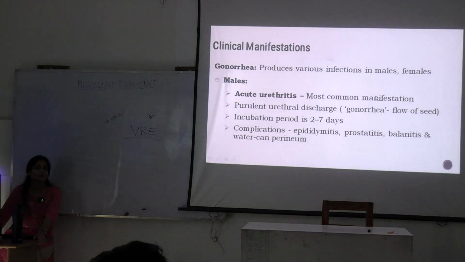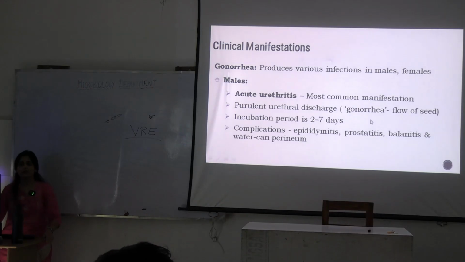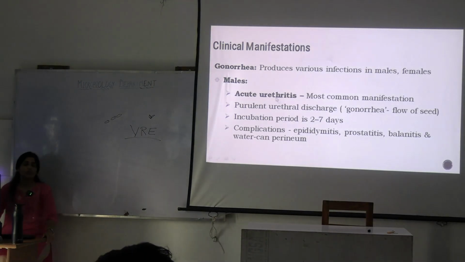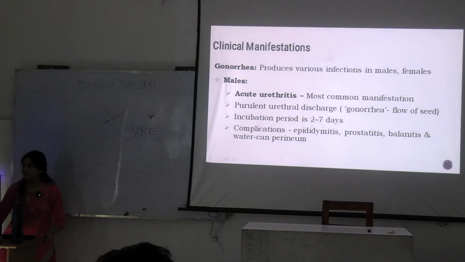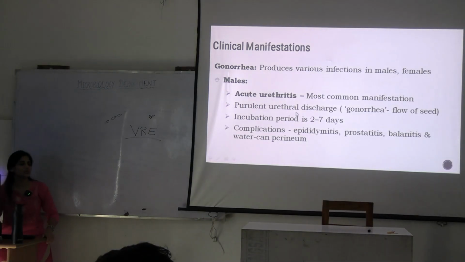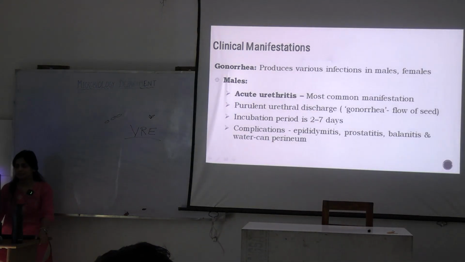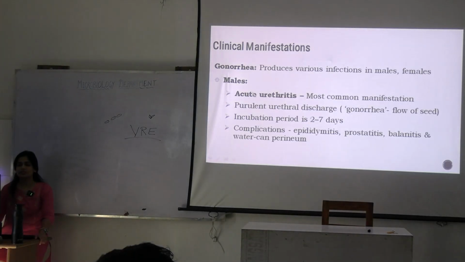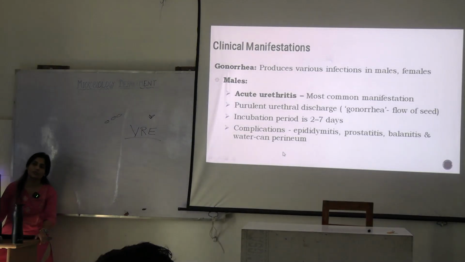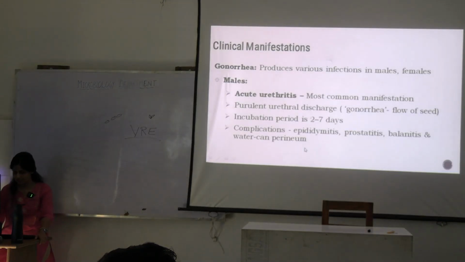Rhea means flow, right? If you ask the patient, he will tell you that he always observes the purulent urethral discharge. What are other complications of acute urethritis? It will involve other organs of the male reproductive tract system, okay?